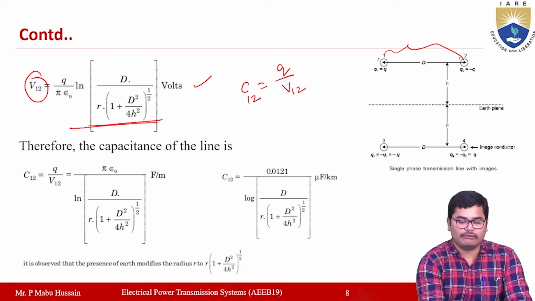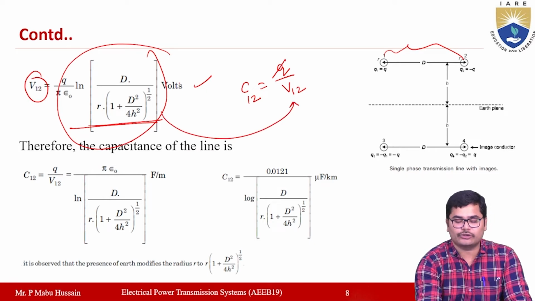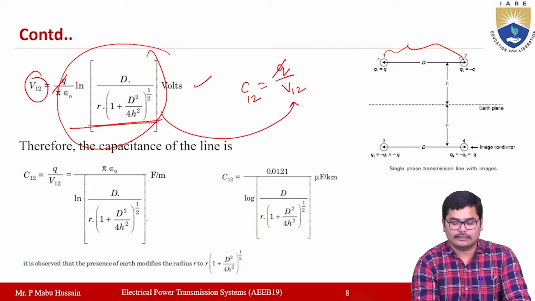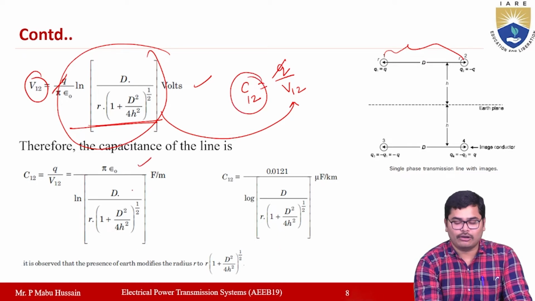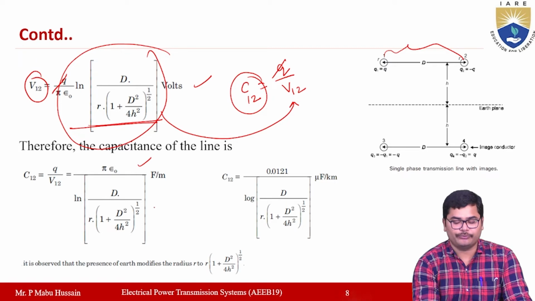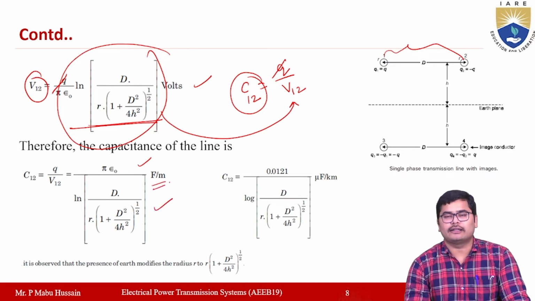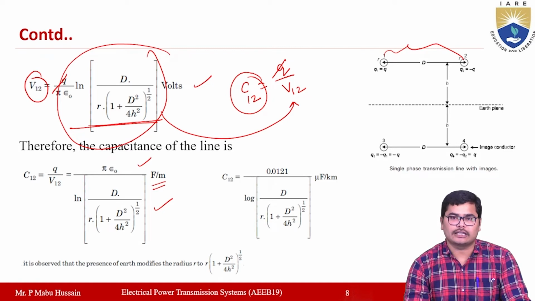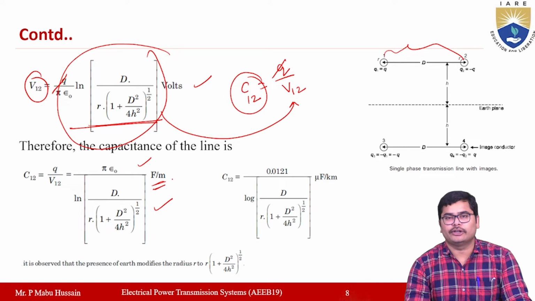Okay, so now the value of V12 is this value. If you substitute it here, this q will get cancelled. So then the capacitance C12 will be equal to pi epsilon naught by ln d by r into 1 plus d square by 4h square whole to the power of 1 by 2. And the unit for this capacitance is farads, and the value is for 1 meter length of the transmission line. So farads per meter will be the unit.